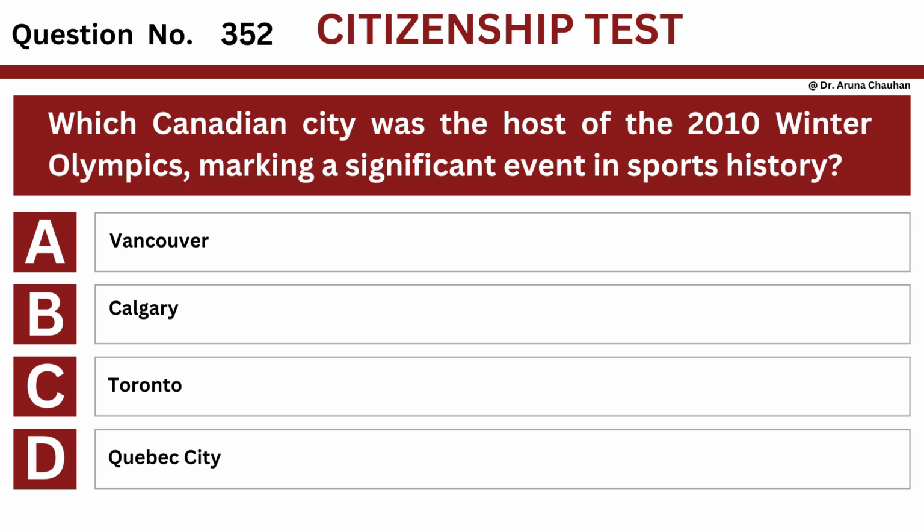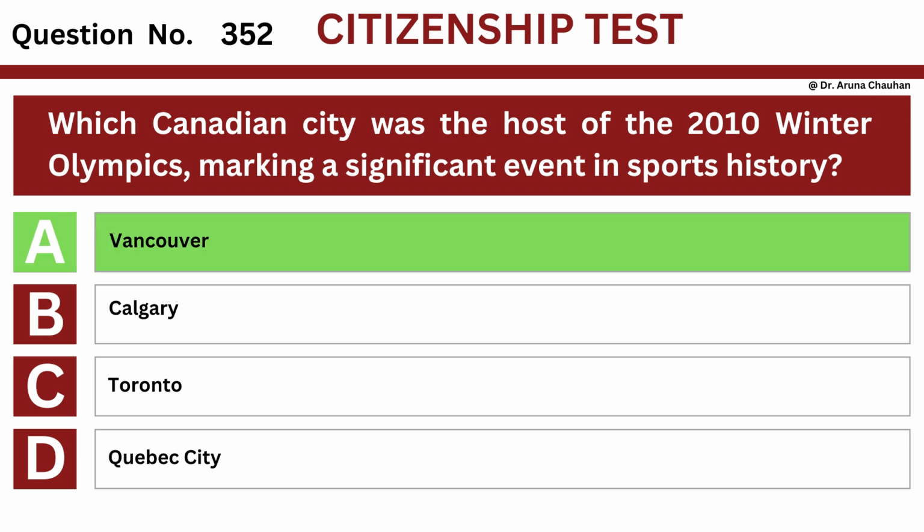Question number 352. Which Canadian city was the host of the 2010 Winter Olympics, marking a significant event in sports history? Option A, Vancouver. Option B, Calgary. Option C, Toronto. Option D, Quebec City. The answer is option A, Vancouver.